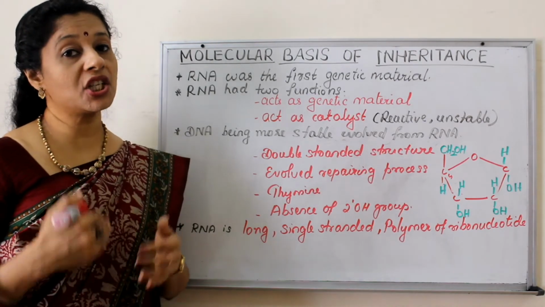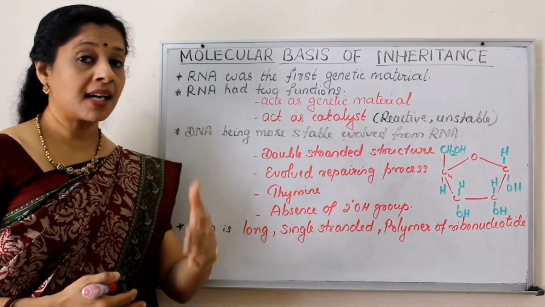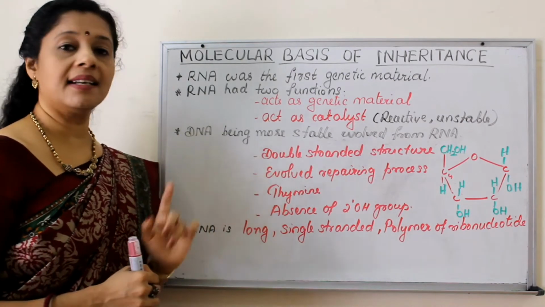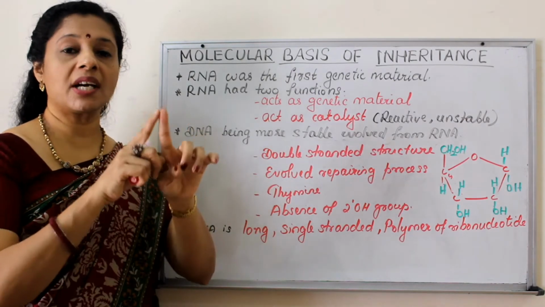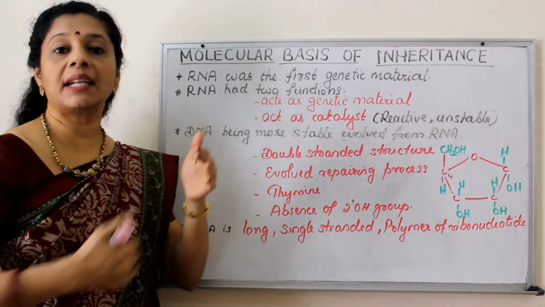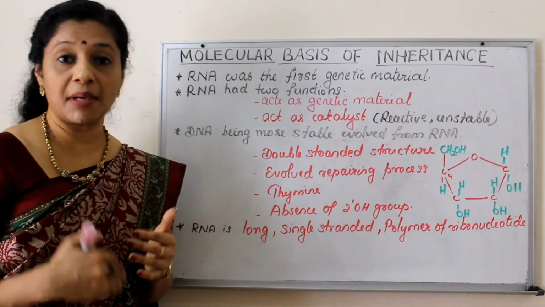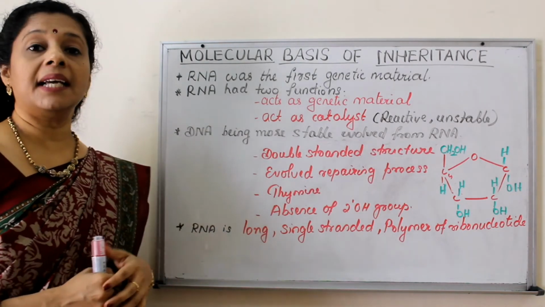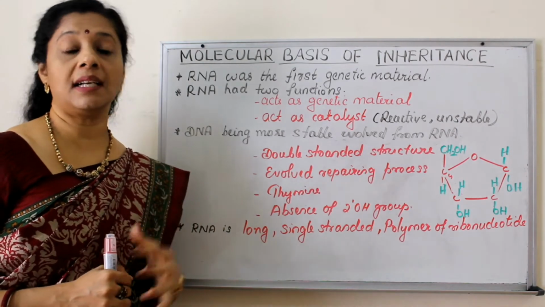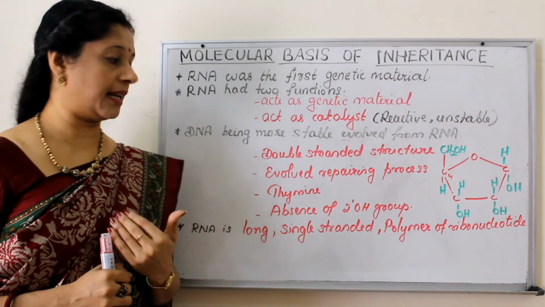So what are the additional features that made DNA a better genetic material? RNA is single-stranded whereas DNA is double-stranded. So double-stranded nature gave it more stability, and also it has got a repairing mechanism so that the sudden mutations or changes can be minimized. Then thymine is the nitrogen base present in DNA instead of uracil, that also confers stability to DNA.